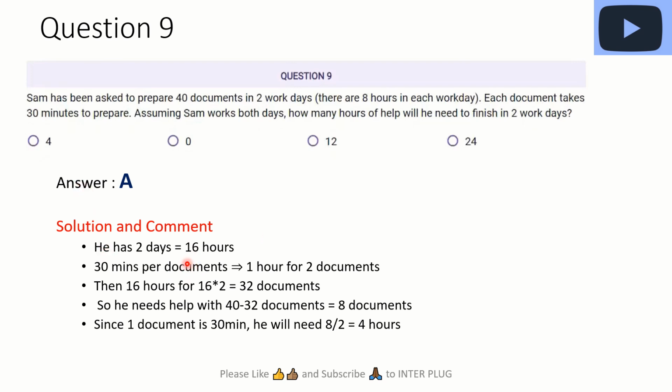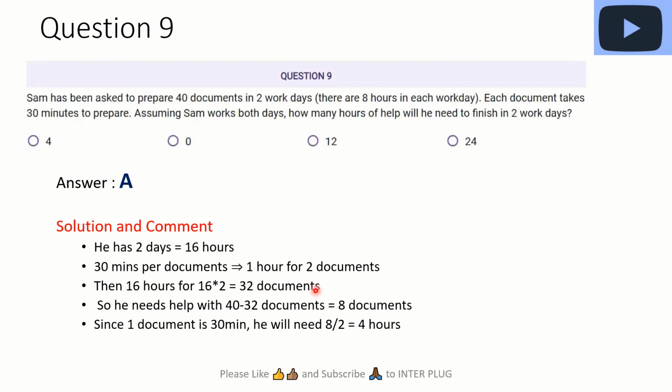That's a simple maths question. We know he has 2 work days, so 2 work days means he has 16 hours because each day is 8 hours. He takes 30 minutes per document. It means in 1 hour he's going to do 2 documents, right? So in 16 hours he's going to do 16 times 2 documents, which is 32 documents.